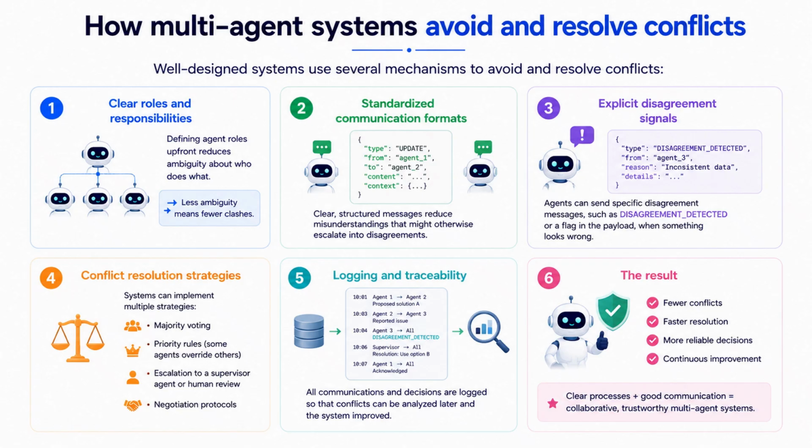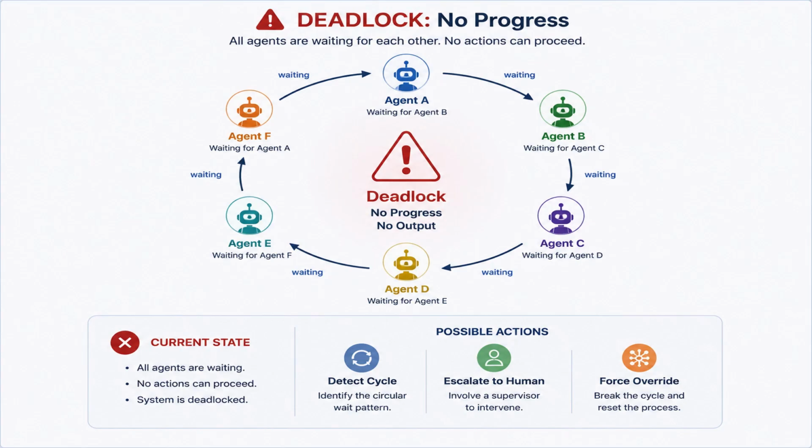Even with good conflict resolution, sometimes agents get stuck. That brings us to an important failure mode, multi-agent deadlock. Multi-agent deadlock happens when agents get stuck and the system stops making progress.